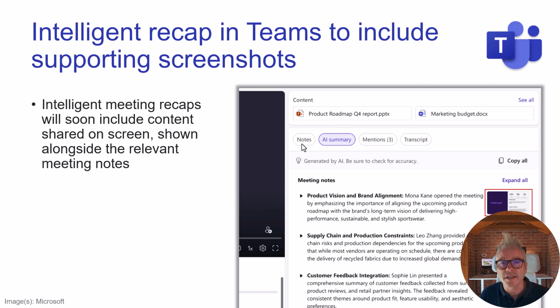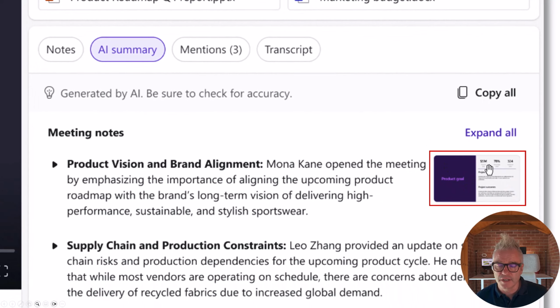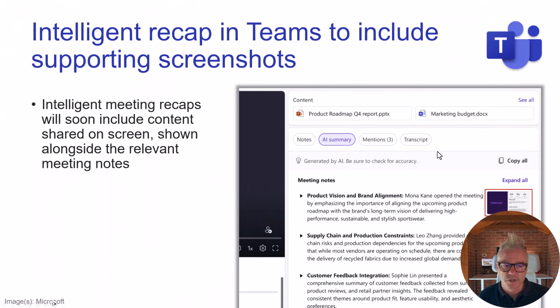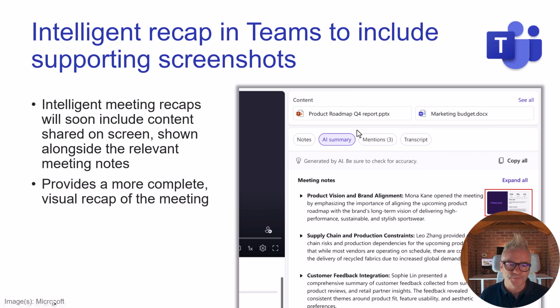Intelligent recap in Teams to include supporting screenshots. I really like this. You've been on a meeting and you've seen some slides and we've talked about some stuff. For the visual amongst us, this is just going to really help you record the content. It's going to help you hook it up in your mind. So instead of just seeing the meeting notes, you can see on the screen here that it will show me what I was looking at the time that was being discussed. I can't wait for this. Super useful. Apparently it creates a more complete visual recap.